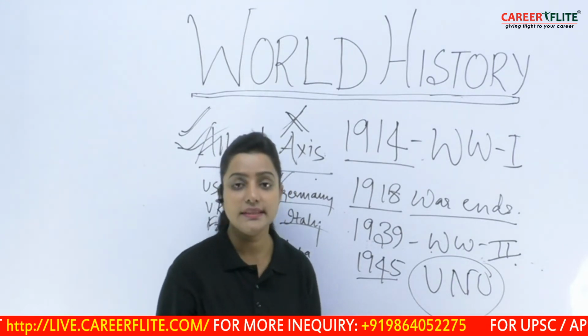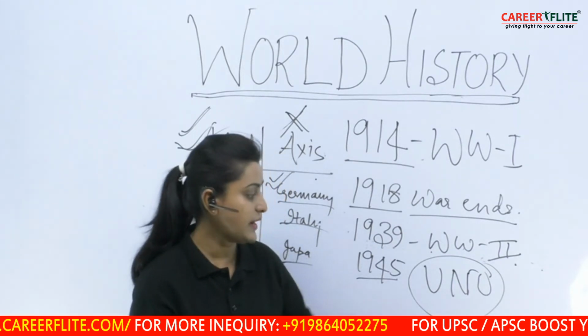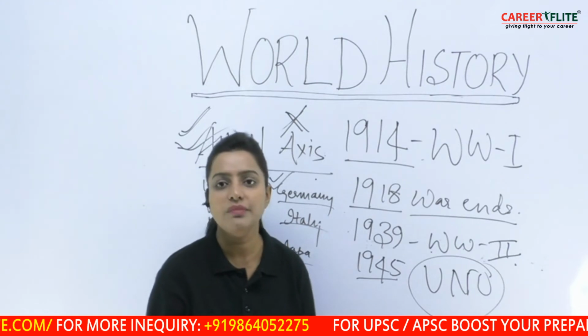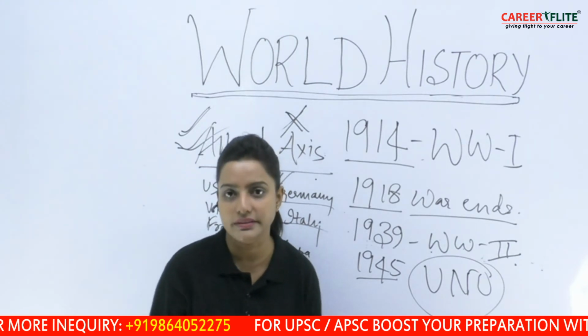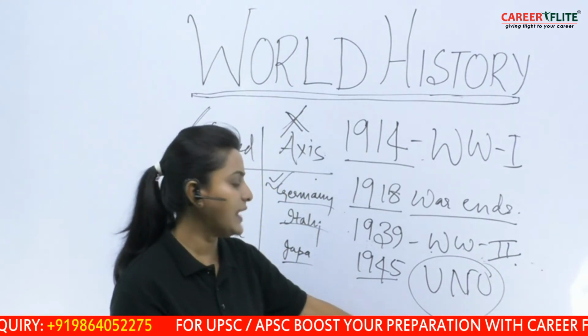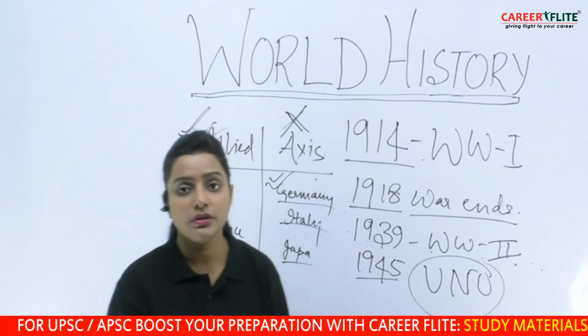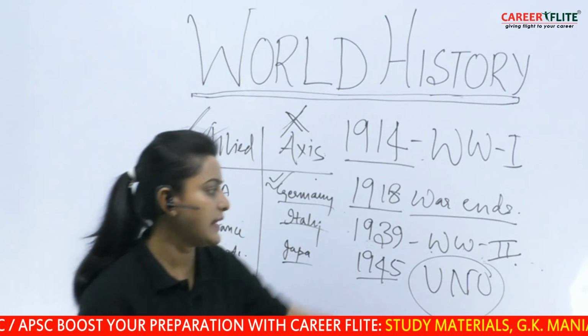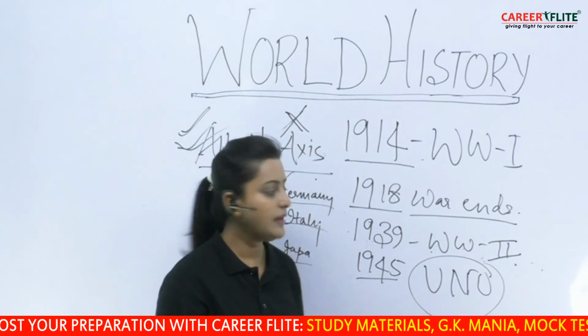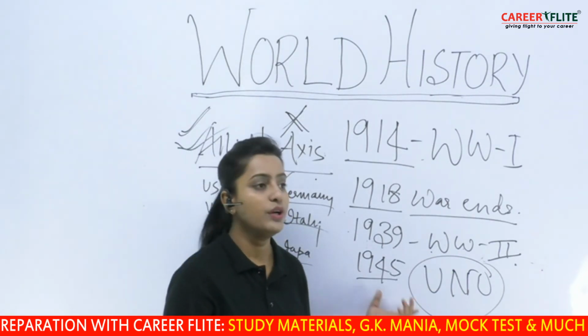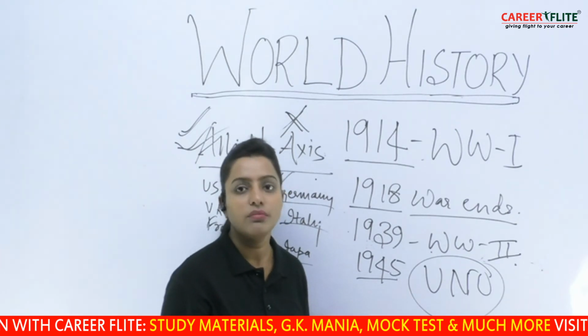Even today the operations of the United Nations are going on, and we do not find any more wars in history till date. So we can say that the United Nations has been successful in achieving its goal till date, because till now we have not witnessed any third world war. So the United Nations was an effort to maintain peace in this world.